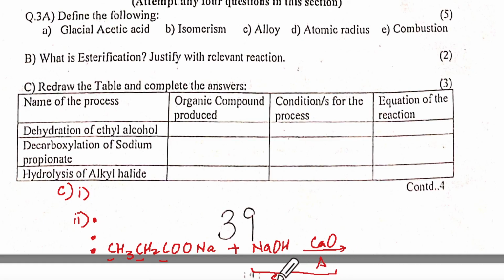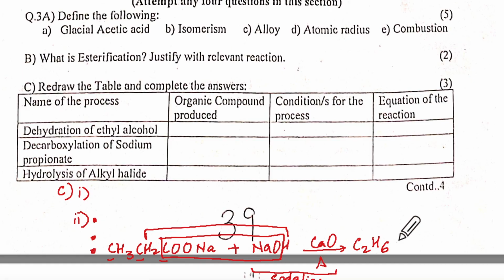This is called soda lime. Then remember, from this COONa up to this, NaO is removed. So this CH3CH2 takes this H, so you get C2H6 plus Na2CO3. If it's a gas, learn to show the upward arrow.